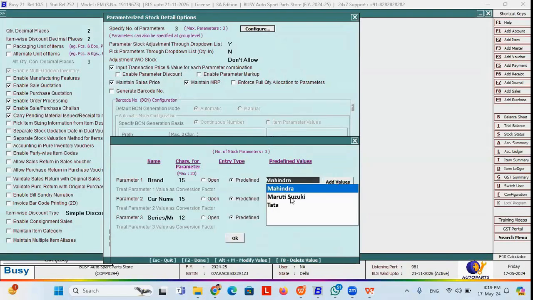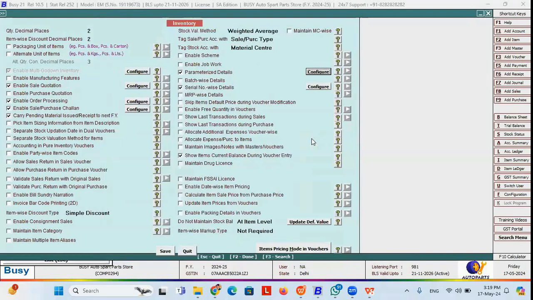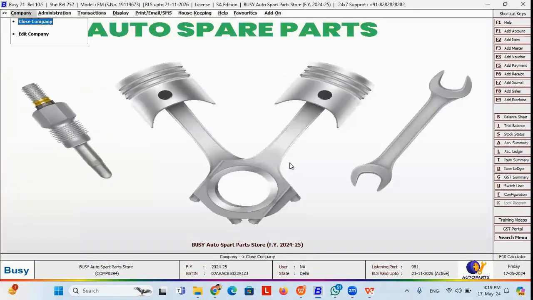You can create all the brand names. You can create all the car names. You can create all the series models that will come in the drop down list while doing the transactions. Okay, so let me show you from the purchase first.